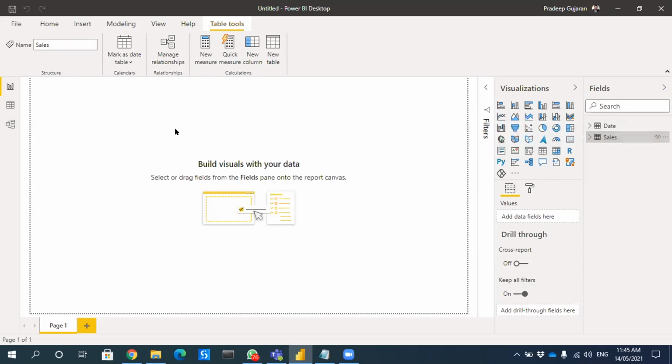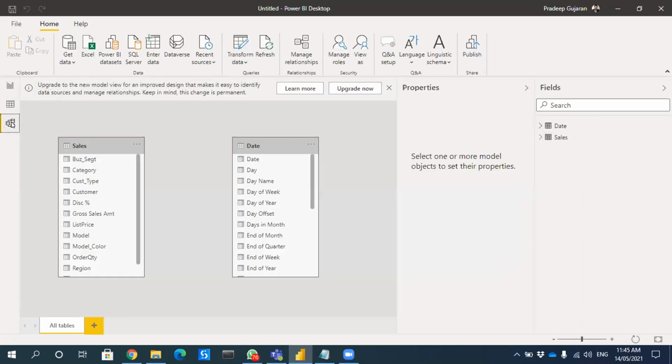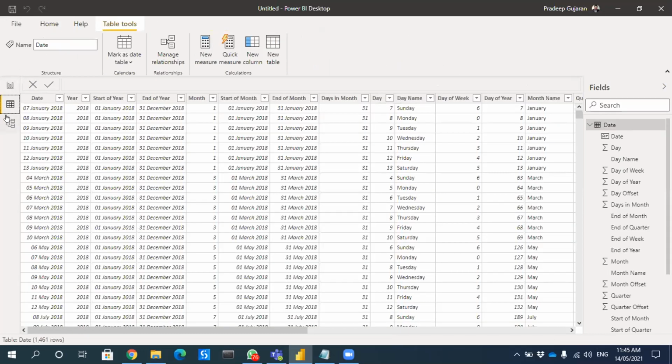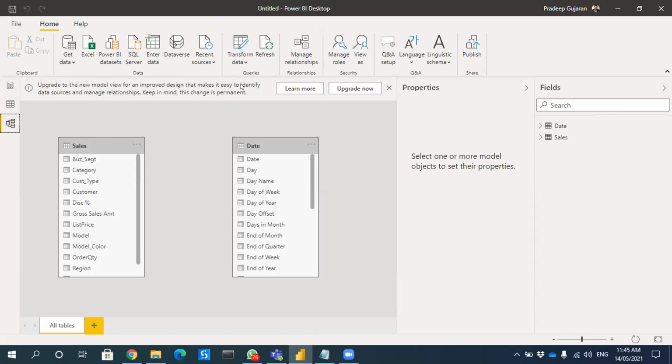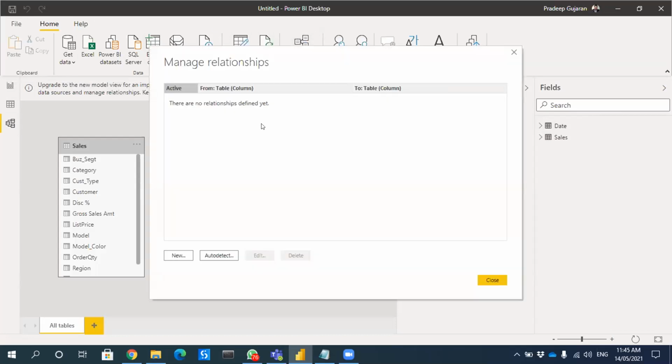Yes, now I am in the same screen. I am at the relationship screen. After close and apply, I am here. Yes, I can see the screen now. Okay. So once you are in the relationship, you have to go to manage relationships. It's in the label, you'll be able to see. Click on that manage relationships and click on the new.